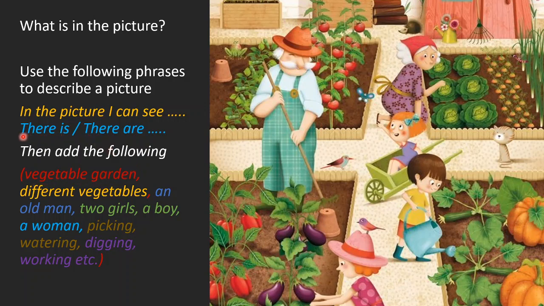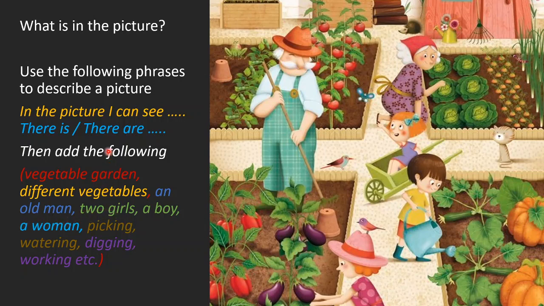Now let's use blue phrase in the form of different sentences. There is. We use this phrase there is for sentences having singular item. There is an old man. How many men do you see? In the picture only one man is there. Okay, so there is an old man.